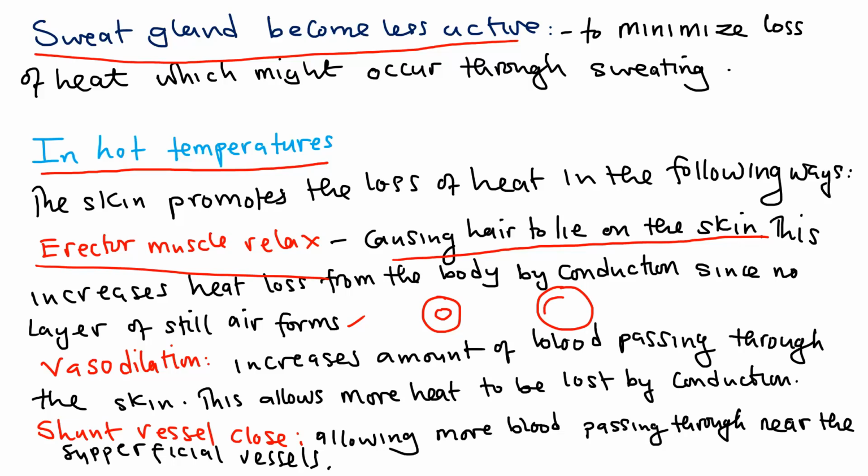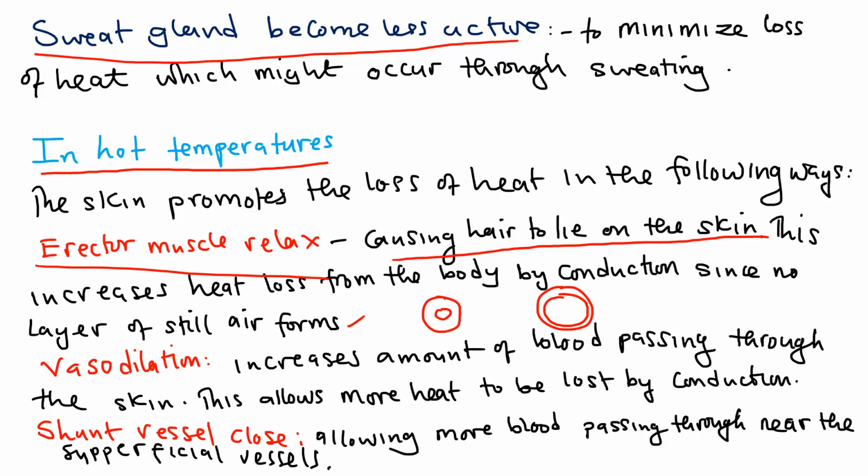Vasodilation means it increases in size, and this increases the amount of blood passing through the skin, and heat can be lost by conduction. So this allows more heat to be lost by conduction. That is how vasodilation promotes the loss of heat from the body when it is too hot.